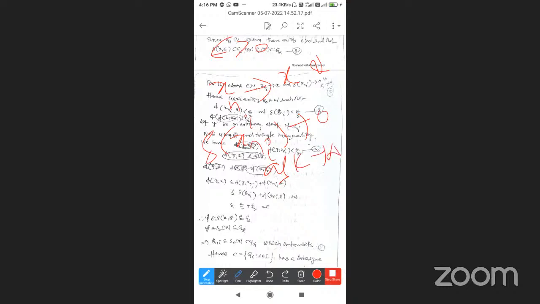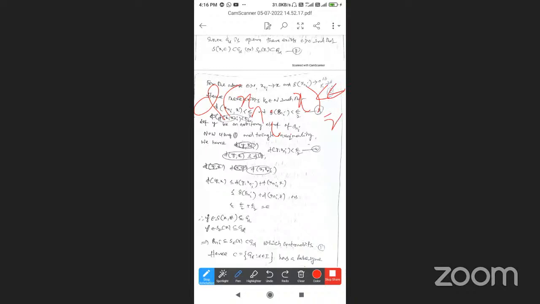There exists k naught belonging to capital N such that d of x_n_i comma x is less than epsilon by 2, and delta of B_n_i is less than epsilon by 2. So let y be any arbitrary point of B_n_i.